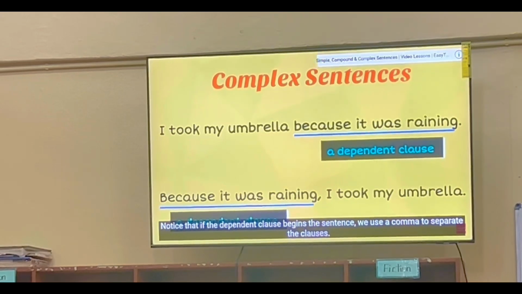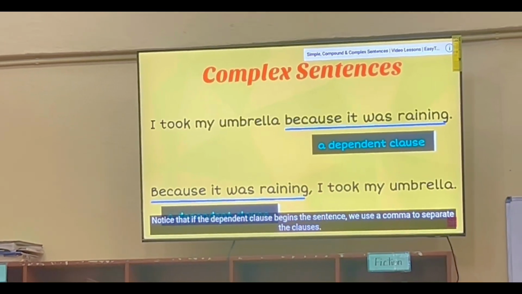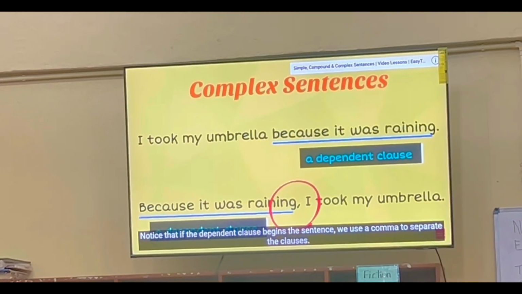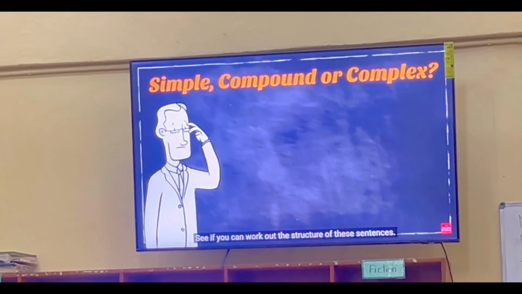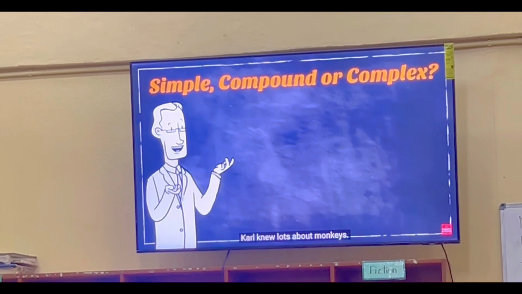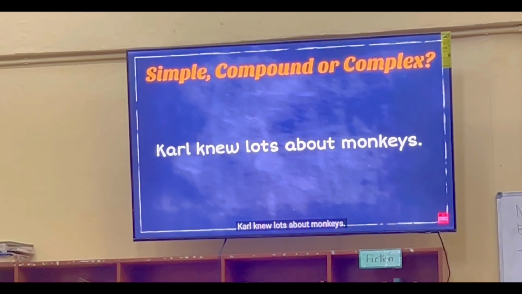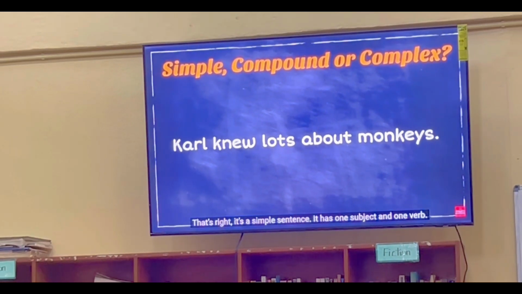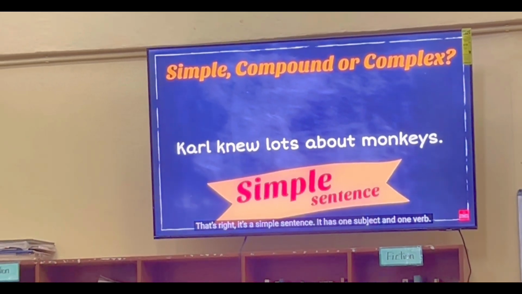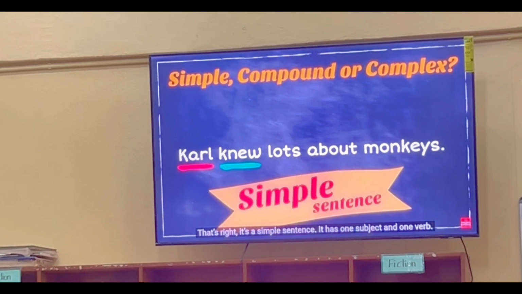Notice that if the dependent clause begins the sentence, we use a comma to separate the clauses. See if you can work out the structure of these sentences. Carl knew lots about monkeys. That's right, it's a simple sentence. It has one subject and one verb.